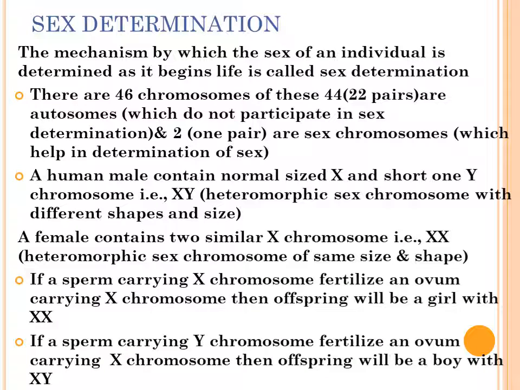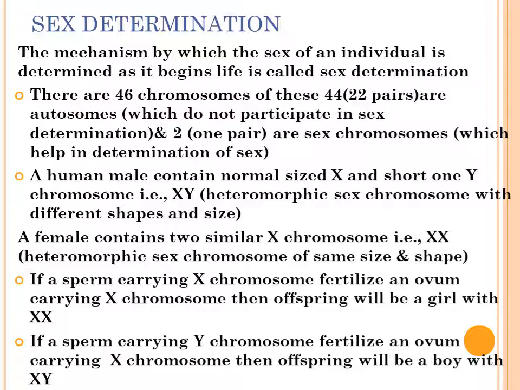Now, we will discuss sex determination. How is the sex of a newborn baby determined? Actually, we have 46 chromosomes. It means 23 pairs of chromosomes, in which 22 pairs, that is 44 chromosomes, are autosomes and one pair is the sex chromosomes.